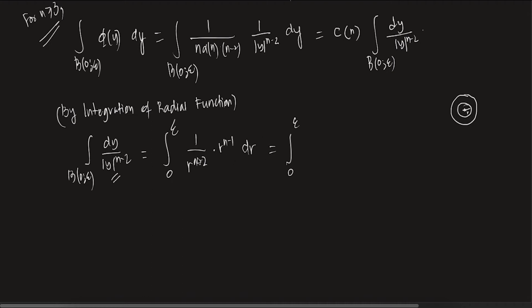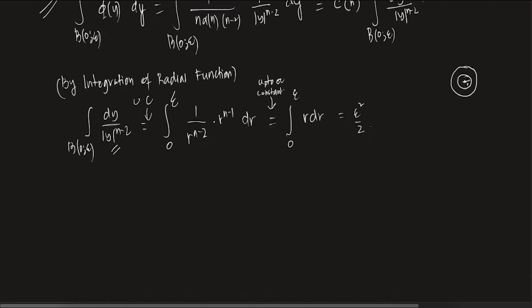So 1 by r power n minus 2 times r to the power n minus 1. This is the surface area of the ball, the sphere inside. That is why r power n minus 1. Now it gets cancelled out and it becomes r dr. Please remember this is up to a constant, I'm not writing all that, here also the same thing. So essentially this is epsilon square by 2.